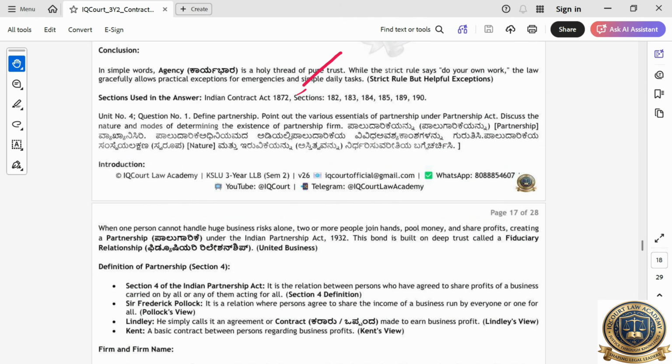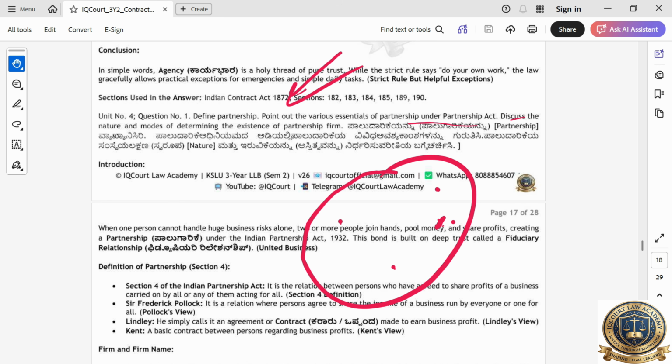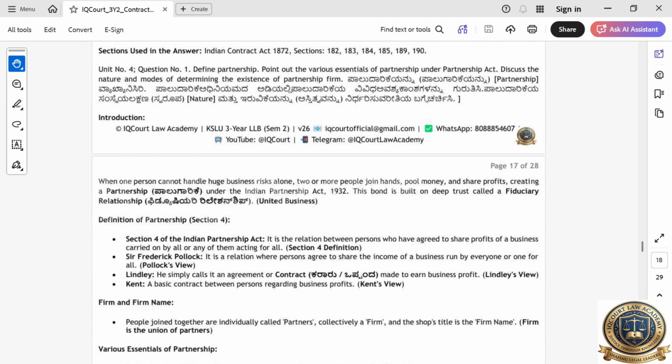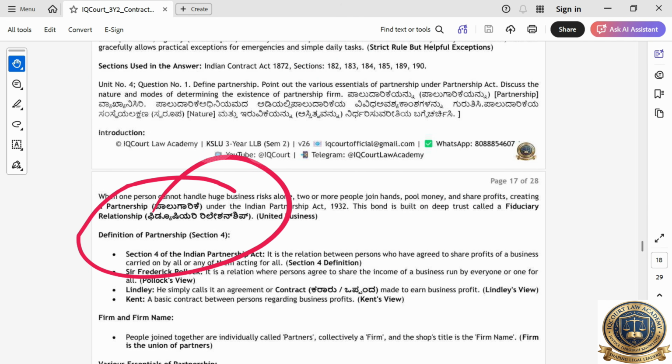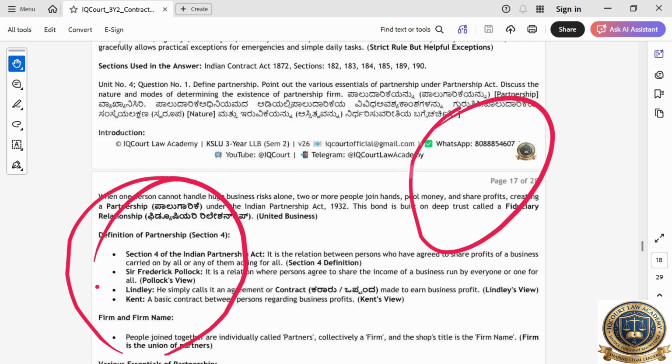In the fourth unit, point out the various essentials of partnership. Partnership means more than two people will be there. If he is doing the work, he is working on behalf of other people. That is what it says. Whatever profit or loss, everyone should share. That is partnership. Definition of partnership is section 4. Partnership and partnership firm are different. ಪಾಲುದಾರಿಕೆನೇ ಬೇರೆ, ಪಾಲುದಾರಿಕೆ ಸಂಸ್ಥೆನೇ ಬೇರೆ. ಸಂಸ್ಥೆ ಪಾಲುದಾರಿಕೆ ಅವ್ರಿಗೆ ಏನೊಂದು ಪಾಲುದಾರಿಕೆ ಸಿಗಬೇಕು ಅಂತ.